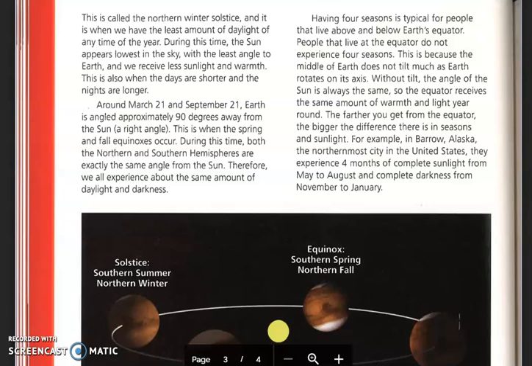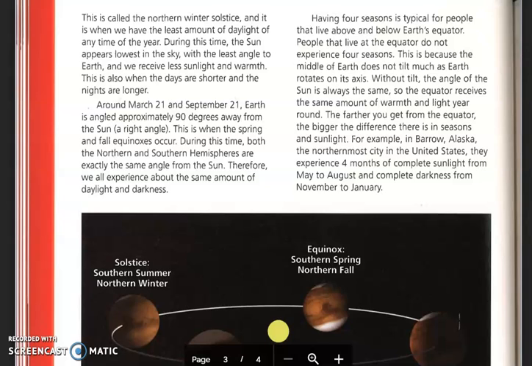This is called the northern winter solstice, and is when we have the least amount of daylight of any time of the year. During this time, the sun appears lowest in the sky, with the least angle to Earth, and we receive less sunlight and warmth. This is also when the days are shorter and the nights are longer.